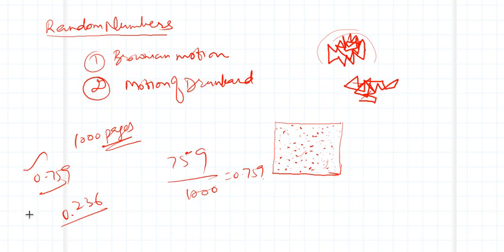So what is a true random number? If I talk about random numbers, what is a true random number? One thing, it is unpredictable and they cannot be reproduced, unreproducible. Okay? So such numbers are known as true random numbers.